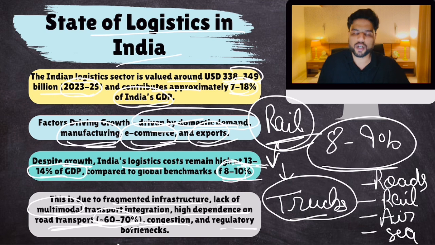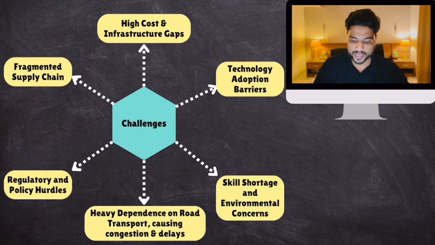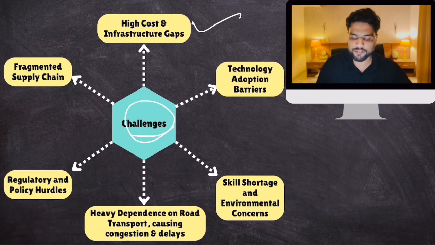And then regulatory bottlenecks. What do you mean by regulatory bottlenecks? Well, bureaucratic problems, rules and regulations problems, ease of doing business problems. Okay, so these are the problems. Now, if we take a look at the challenges properly, number one is high cost and poor quality of infrastructure.